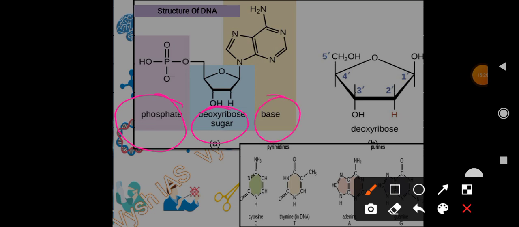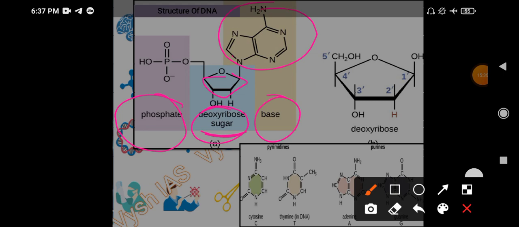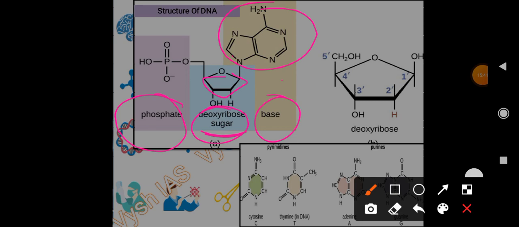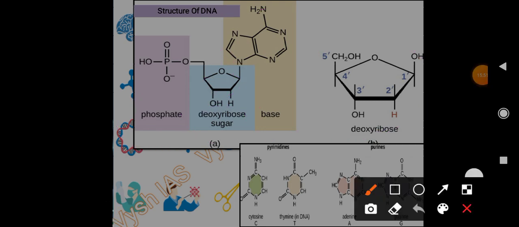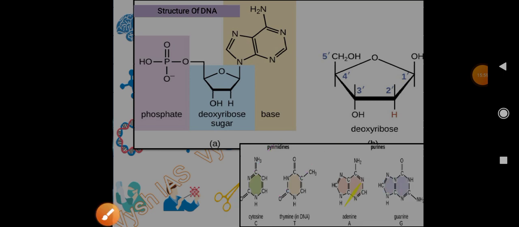Phosphate, and then we have another unit, deoxyribose sugar, this 5 carbon sugar, and then this is the base, called the nitrogenous base, sometimes also called nucleoside. There are so many names. What the differences are, I will also explain. Here they have shown one deoxyribose, and then the nitrogen bases: cytosine, thymine in case of DNA, and uracil in case of RNA, and then adenine and guanine. Till now you remember this.